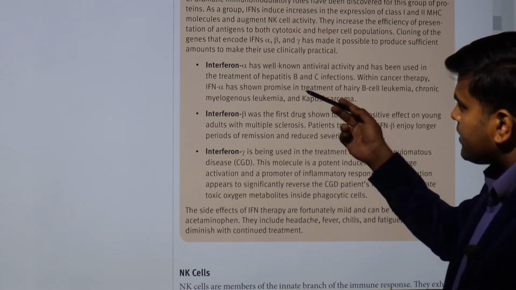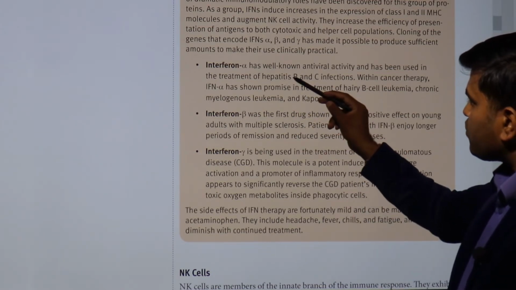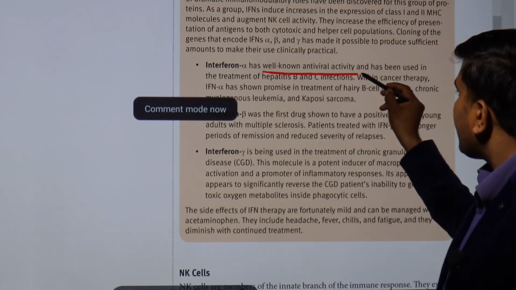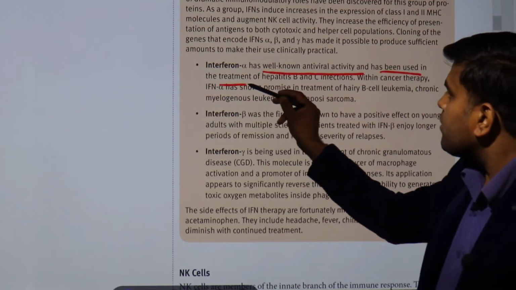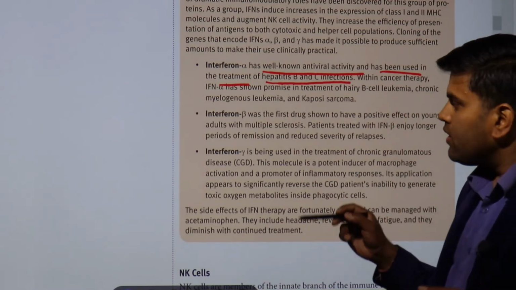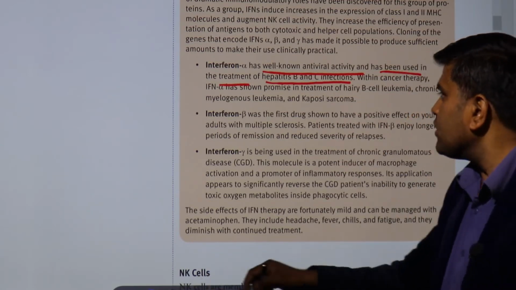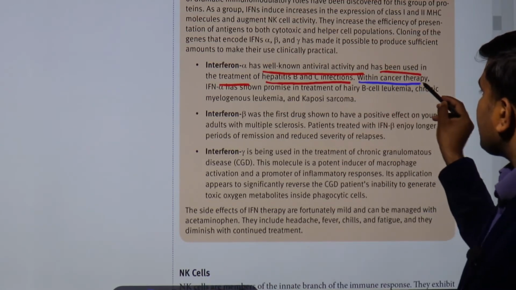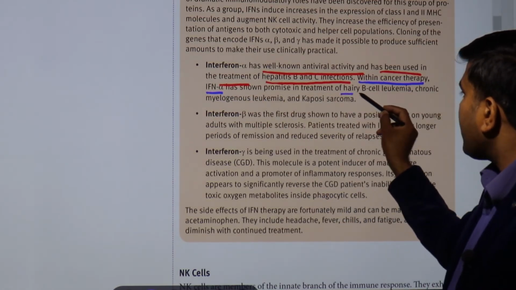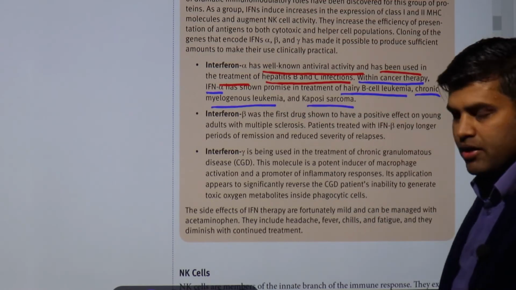So there are 3 types actually, interferon alpha, beta and gamma. Alpha has well-known antiviral activity and has been used in the treatment of hepatitis B and C infection. They also can be used in cancer therapy, where it has promise in the treatment of hairy B-cell leukemia, chronic myelogenous leukemia and Kaposi sarcoma.